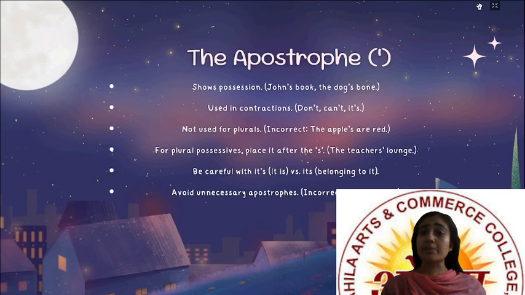Now the next is the apostrophe. Mostly we use the apostrophe for S, right? And we call it apostrophe S. But there are many uses of the apostrophe. First, it shows possession. For example, John's book. The dog's bone. So whose bone? The dog's bone. So it is the dog's possession, right?